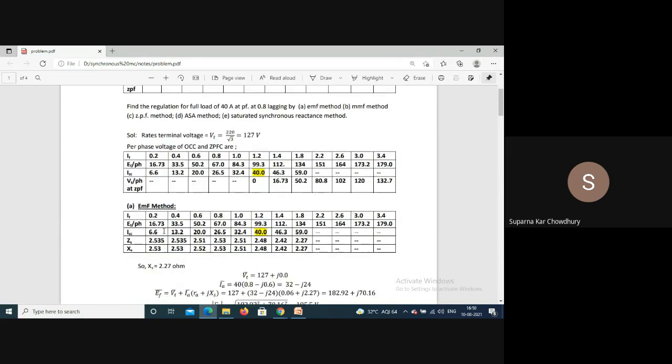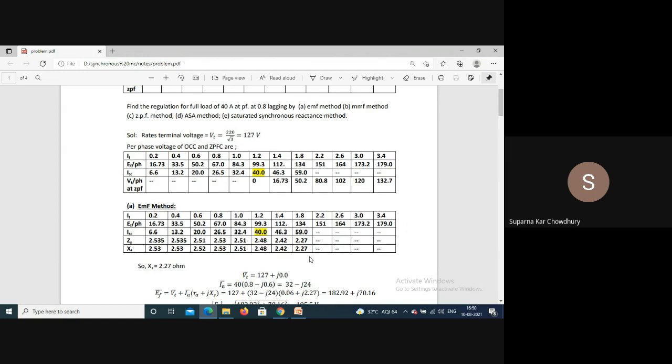Now the first method is the EMF method. For the EMF method, this is our field current, this is our open circuit voltage, and this is the short circuit current. So we can calculate ZS corresponding to this voltage by this current. You can see it is constant here, then it is gradually decreasing. Now RA is given, so root over ZS square minus RA square will give you XS. So this is the value of synchronous reactance corresponding to these field currents.